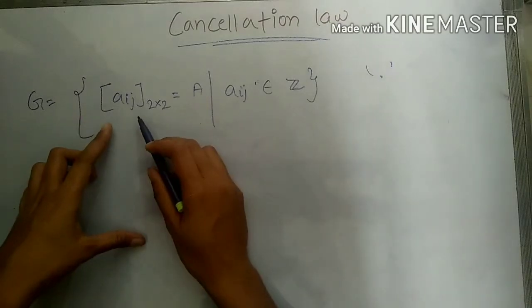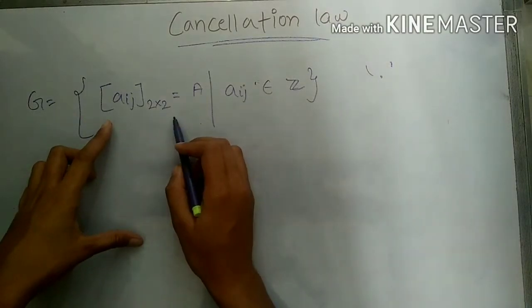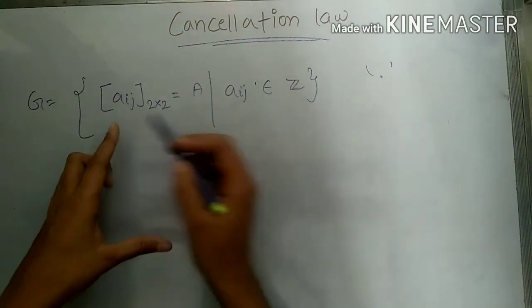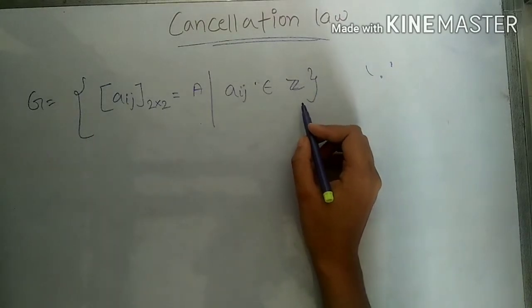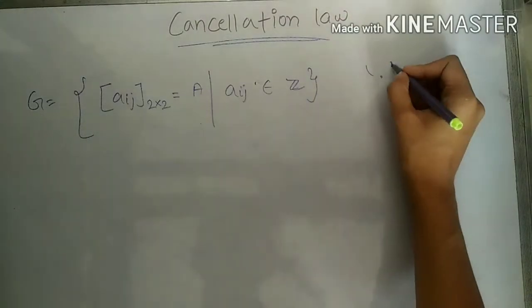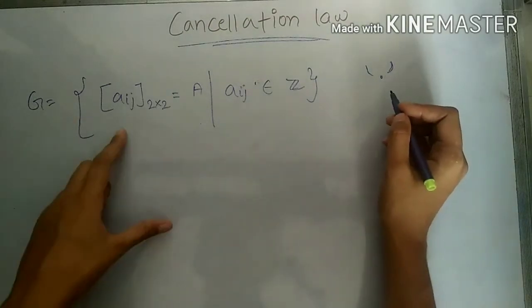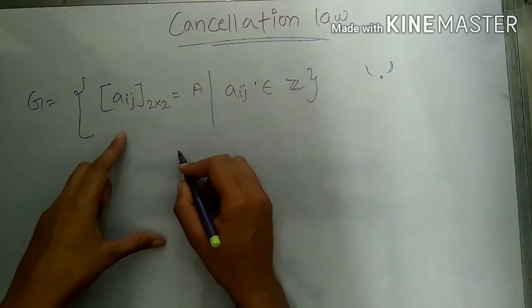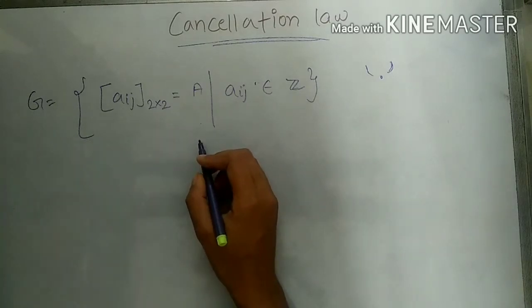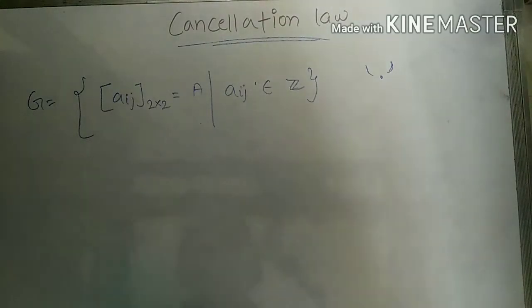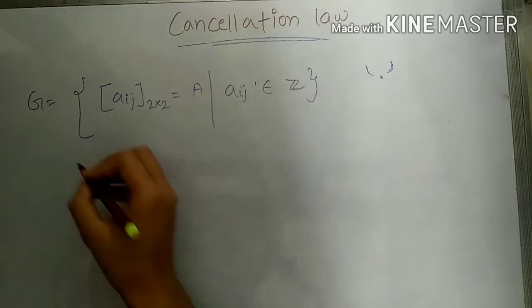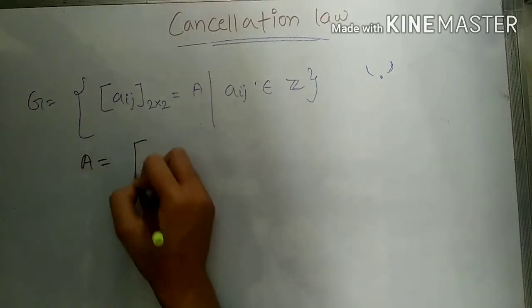If we are taking a set of matrices of order 2 by 2 such that the entries of all these matrices are integers, and we are defining the operation of ordinary matrix multiplication on this set G, does it satisfy the cancellation law or not? Let's check it. Let's take any three matrices of order 2 by 2 like this.